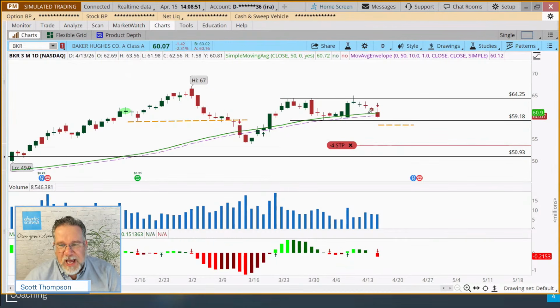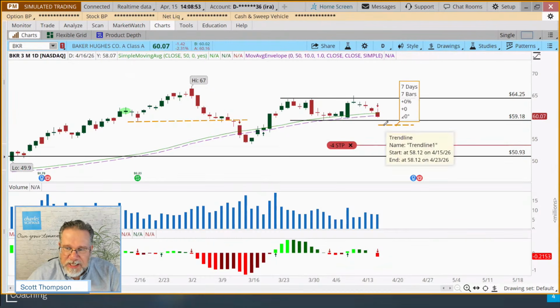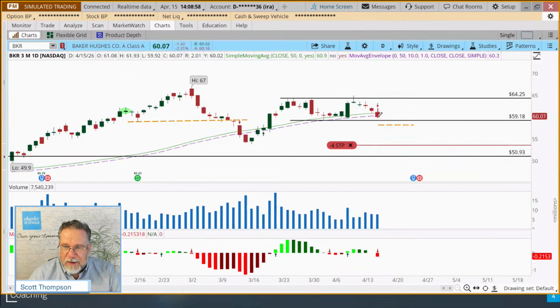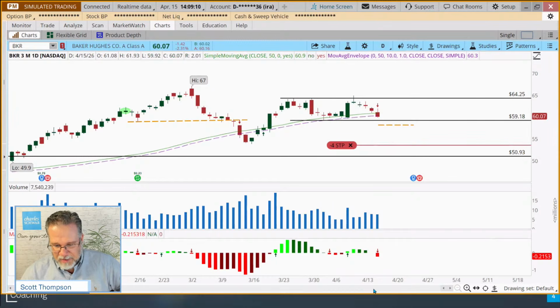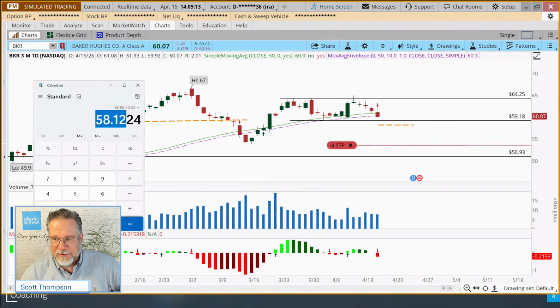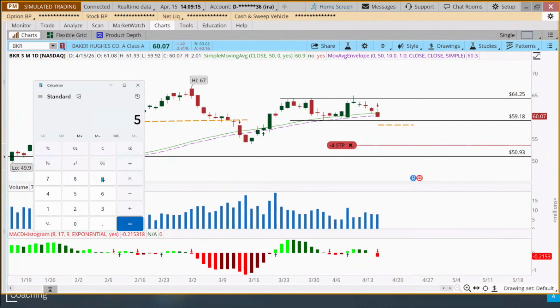So we're in a little bit of a channel right now, and our stop adjustment rule says put the stop there, about 58.12, and that's based on today's low price. As a more conservative trader, if you wanted to give the stock a little more wiggle room back and forth, you might go 3% below this recent low. Let's draw a line where that would be. So that's 59.18 times 0.97, and that's at 57.40.